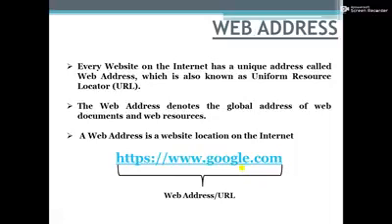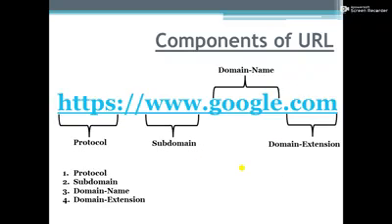Now I am going to explain the components of a web address. Components of a web address or URL. The URL contains four or more groups of words, where each group represents a specific component of the URL, and each group component specifies particular information about the URL.